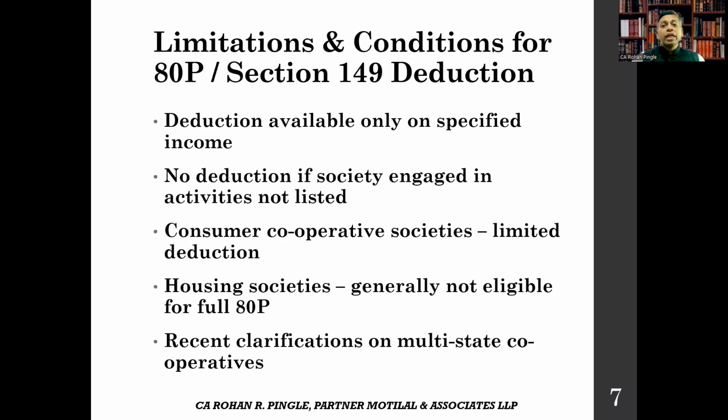Let's see the limitations and conditions for the old section 80P and now the current section 149 deduction. So it is important to understand the limitations. Though deduction under section 149 is available, it is only on income from the specified activities. If a society is engaged in activities not listed in the section, no deduction is available on that income. So for consumer cooperative societies, the deduction is limited to certain